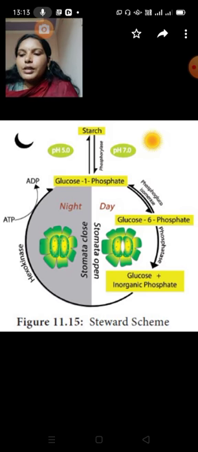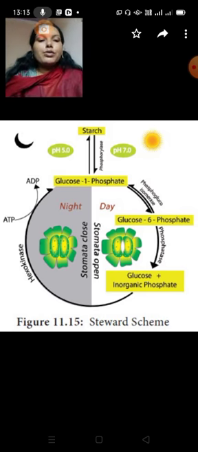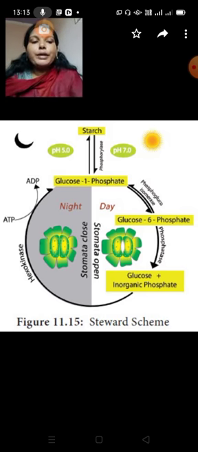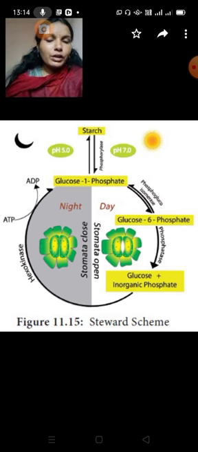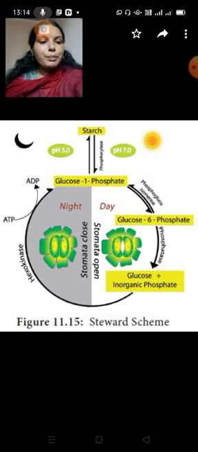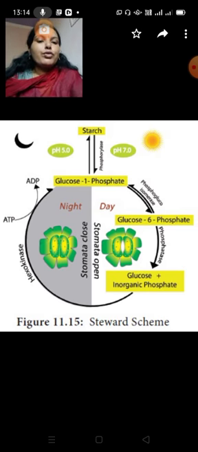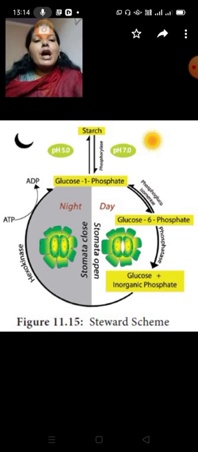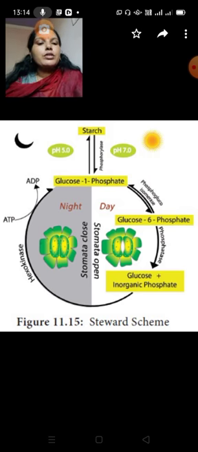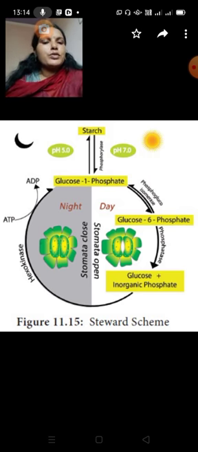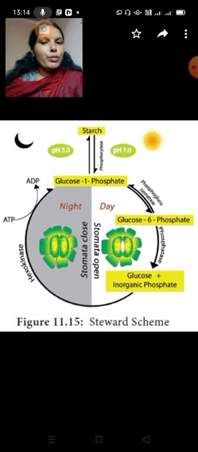Next theory, Sayers' theory. According to Sayers, stomatal movement is based on pH values. Experiments on Rumex plants proved that stomata are open in a neutral or alkaline medium.